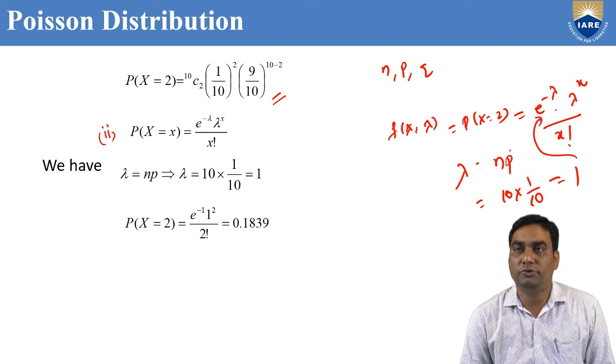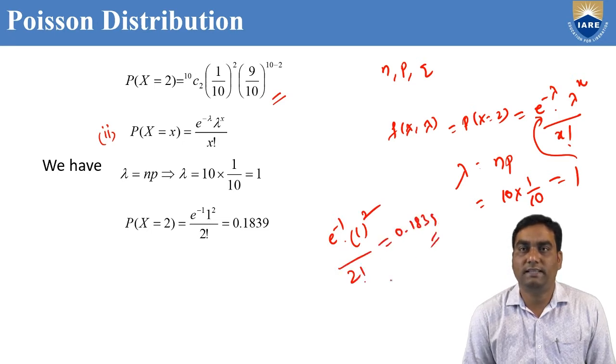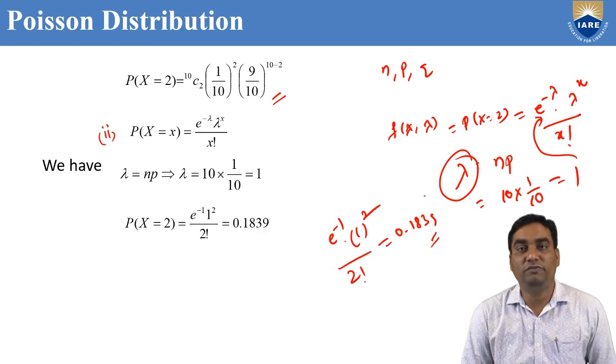You can substitute e power minus 1, 1 power x, X means 2, by 2 factorial. If we simplify, we'll get 0.1839. Remember that while you are doing the problems on Poisson distribution, we need to find out lambda, where lambda is mean of the Poisson distribution. By using N into P or average, we can find out lambda value, right?